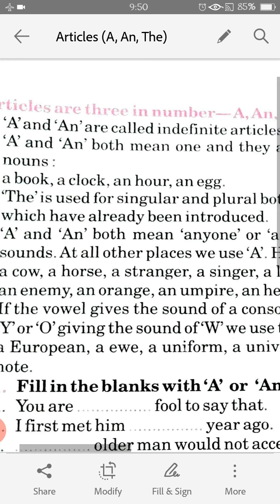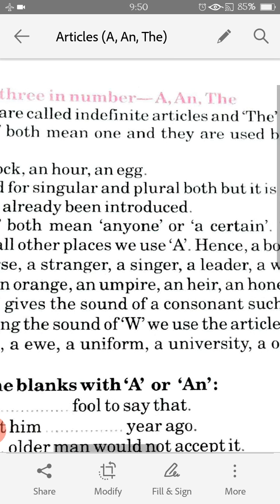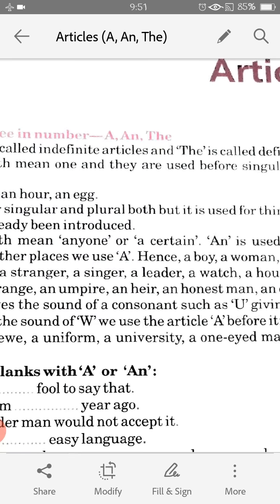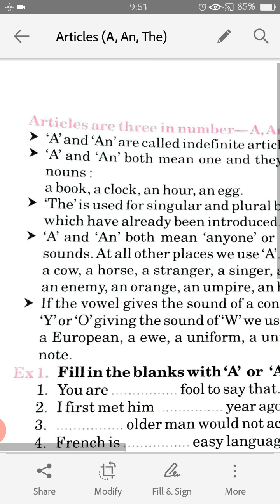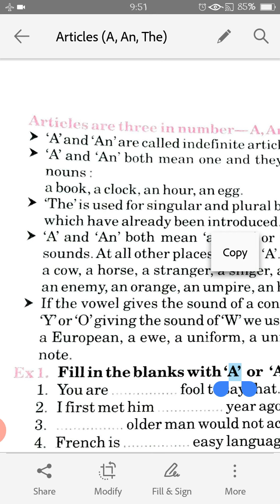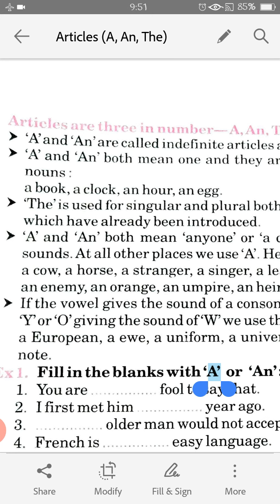A and an both mean any one or a certain one. An is used before vowel sounds. Remember vowel sounds. You must be remembering that there are five vowels: a, e, i, o, u. Each of these vowels gives us a sound.